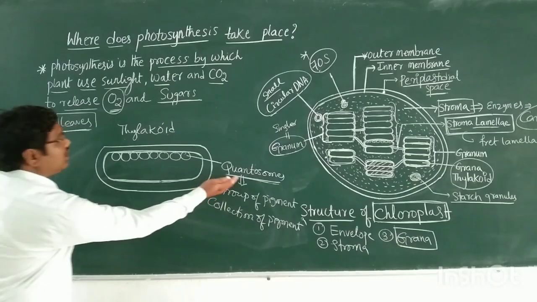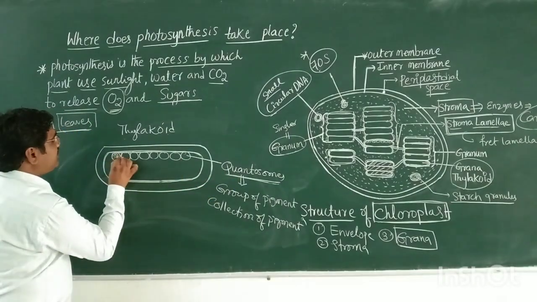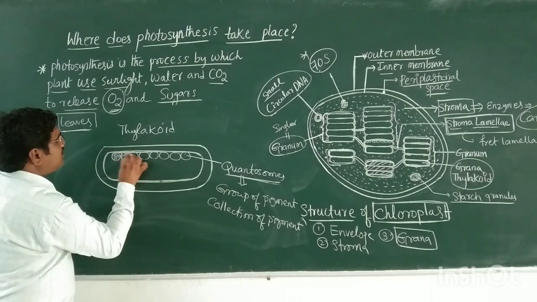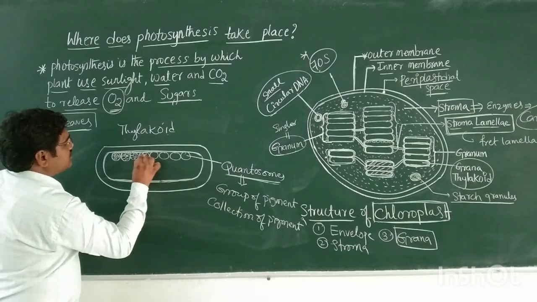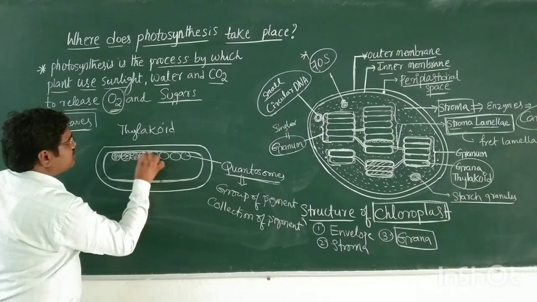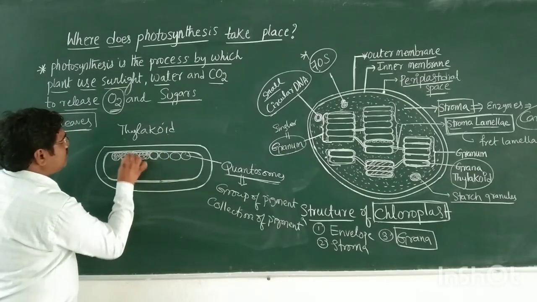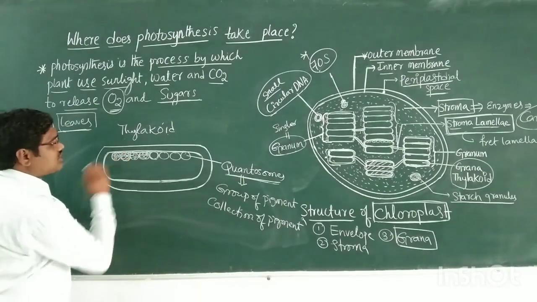In these quantasomes, chlorophyll molecules and different types of pigment molecules are there. This one is one quantasome, this one is one quantasome. The quantasome is nothing but a collection of pigments.